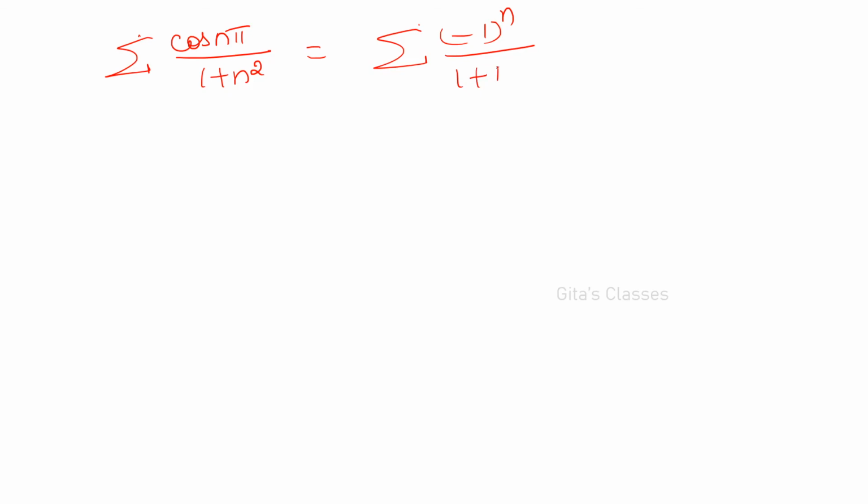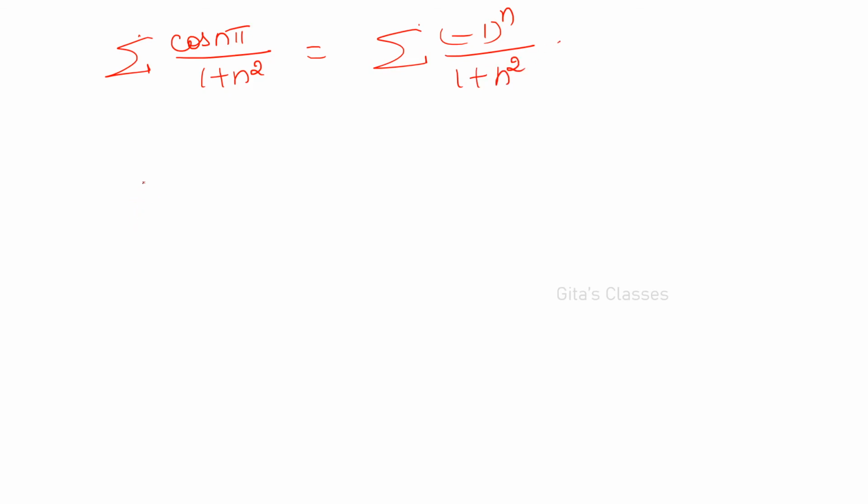And one more question, the last question. Discuss the nature of the series sigma cos n pi divided by 1 plus n squared. What do you know about cos n pi? It is minus 1 to the power n. That is why they have given cos n pi. It is minus 1 to the power n.